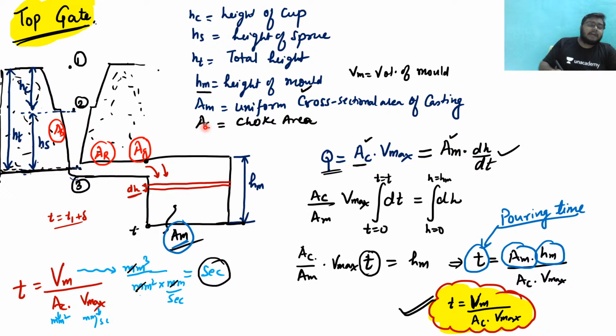And after that we have seen the top gate. We have derived the formula for pouring time for a top gate, and we have found the pouring time for a top gate is Vm, where Vm means mold volume, right? So volume of the mold cavity divided by Ac, the choke area, into Vmax.